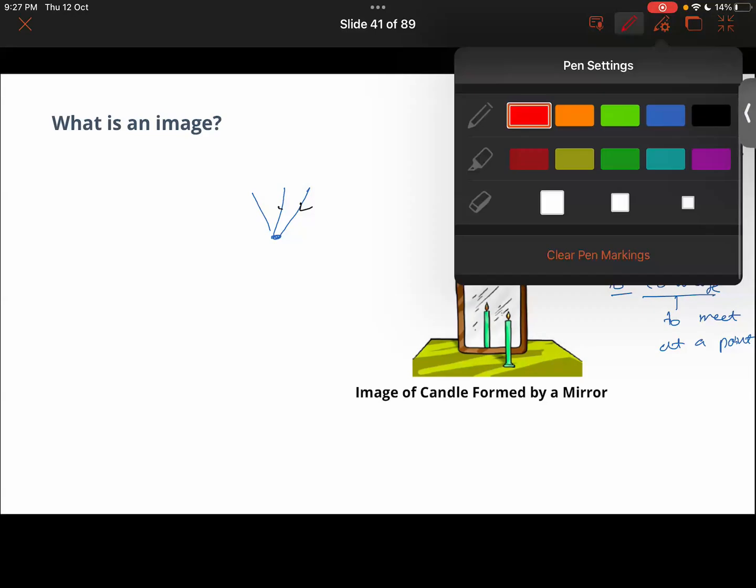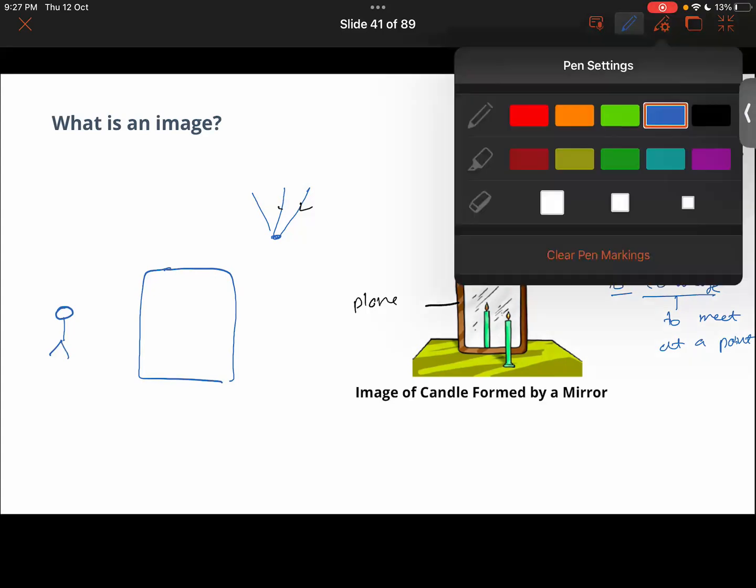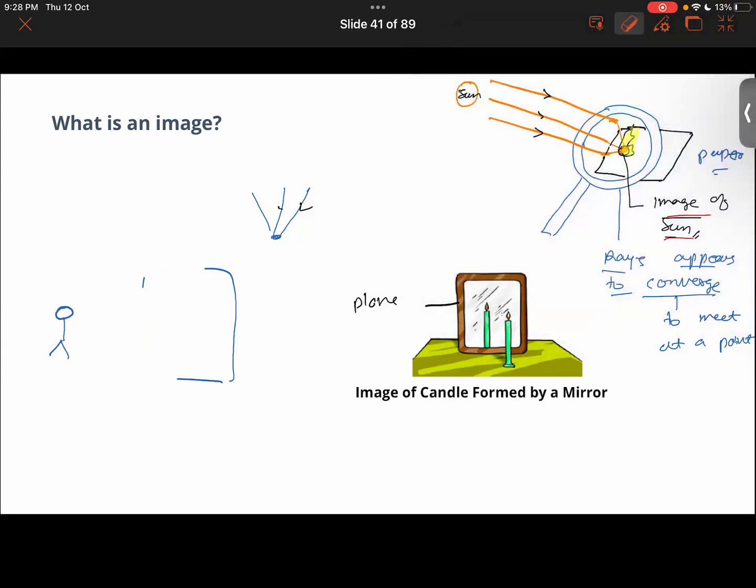Okay then. Now coming back to this plane mirror here. Somewhat the same phenomenon happens in the case of a plane mirror as well. Suppose you have a plane mirror here.